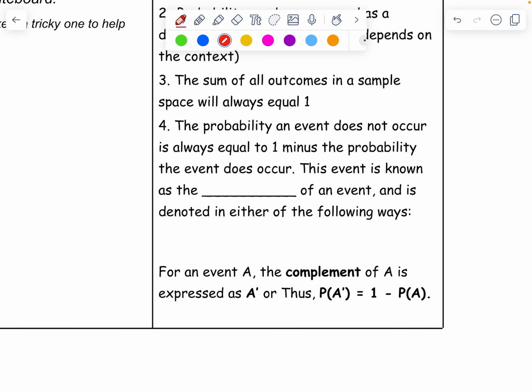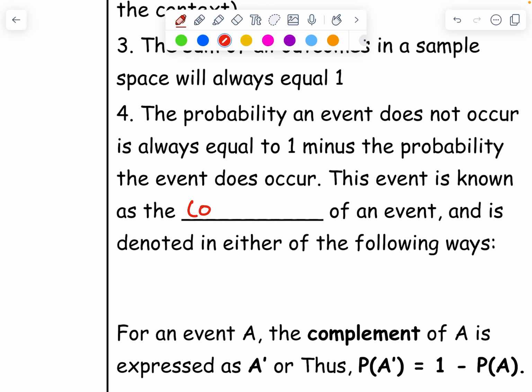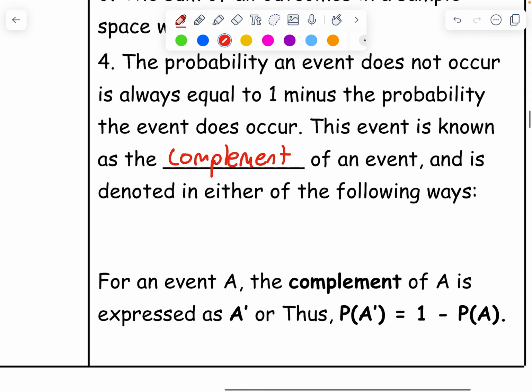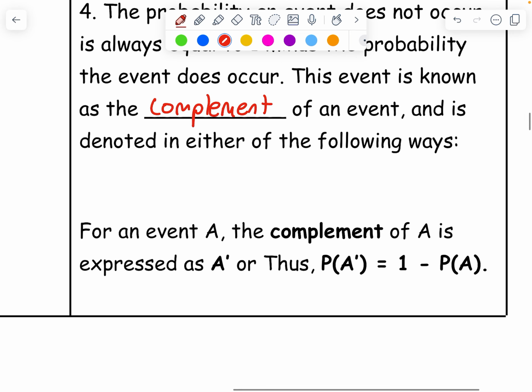This event is known as, we're going to call this, the complement. You can denote it in some of the following ways. You'll often see the complement of A expressed like this, A apostrophe. So let's say I wanted to find the probability of not getting an even number with my die.